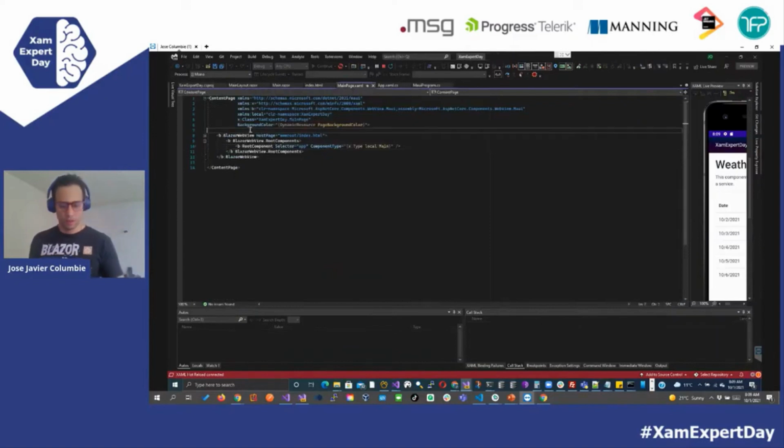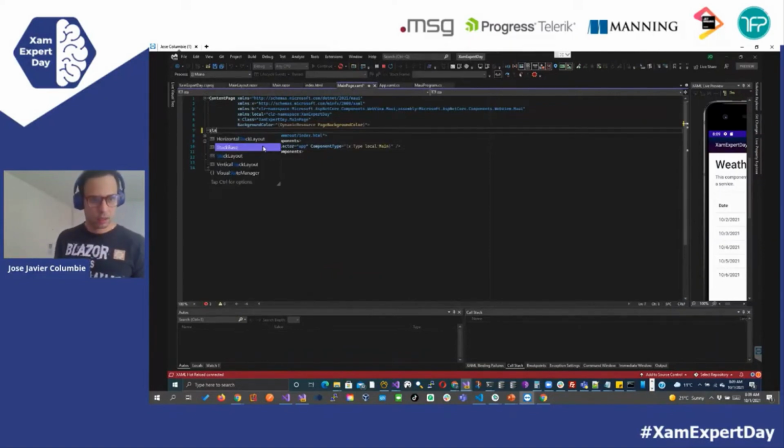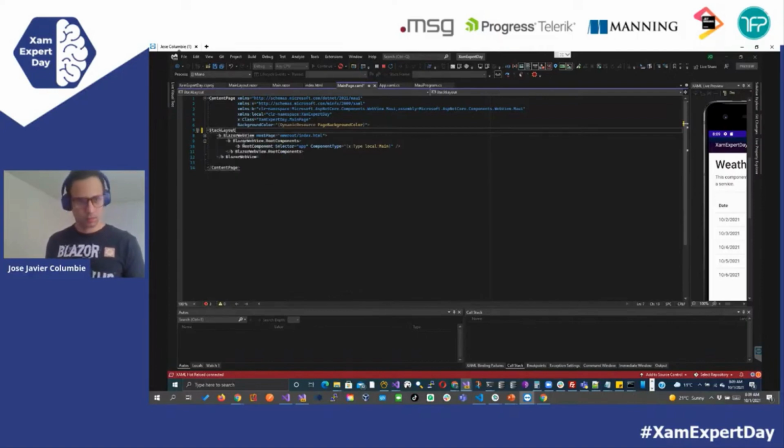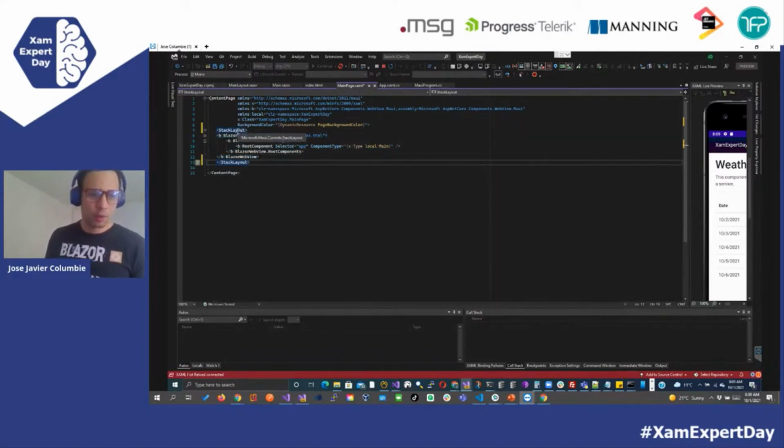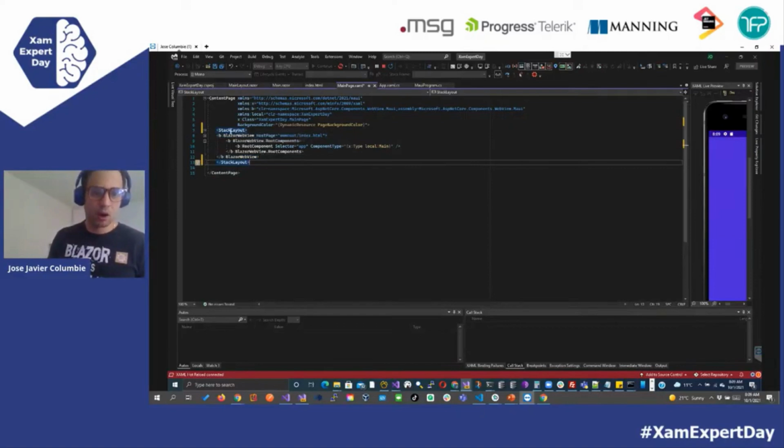So right here we can put a stack layout. And if we just hover over, you see that the stack layout comes from the namespace MAUI controls StackLayout. So that's a native control. But if we go to the Blazor web view, it's coming from WebView, MAUI Blazor web view.